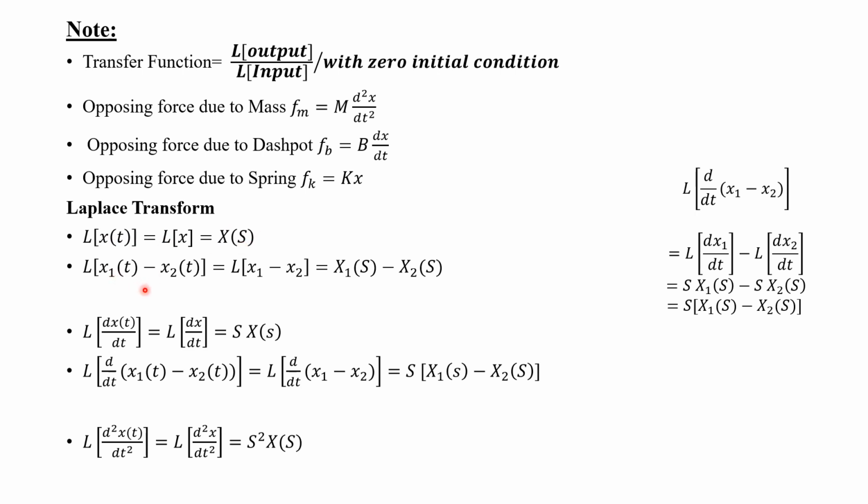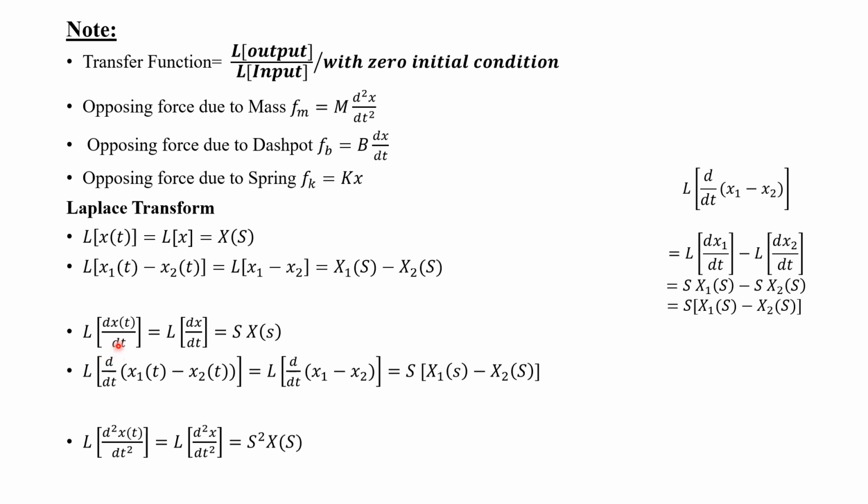Sometimes you may use a formula like L of x1 of t minus x2 of t. Instead of t, we can write it like this, and this can be written as L of x1 minus L of x2. Here we have the variables x1 and x2, so we write it as capital X1 of s minus capital X2 of s.